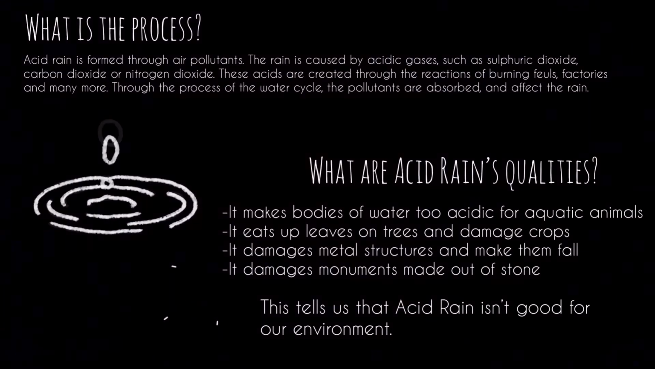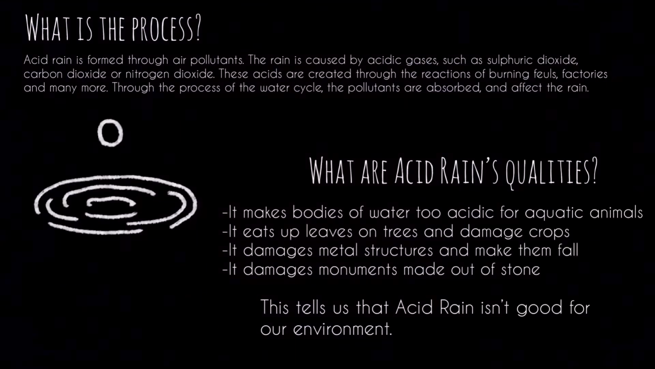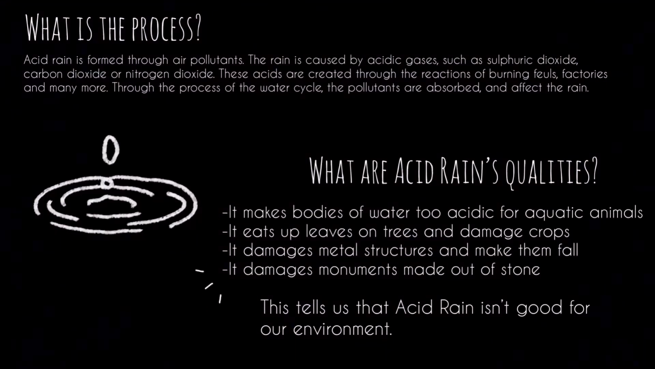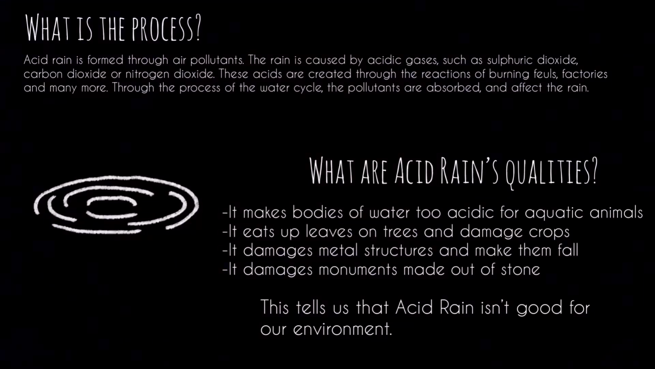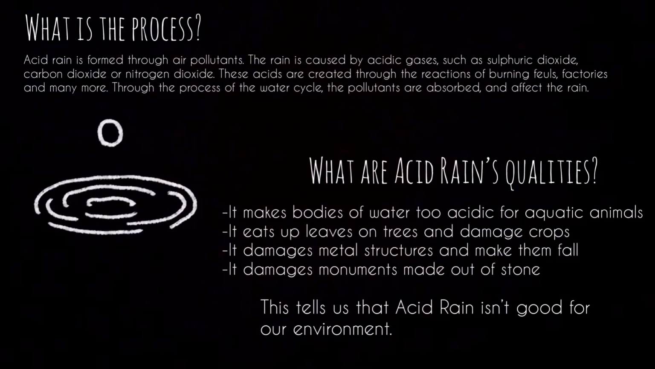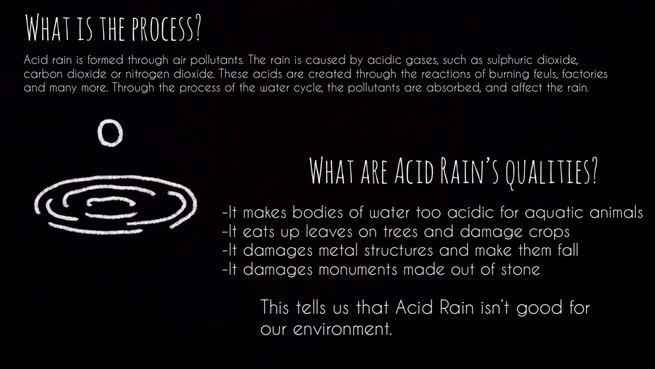These pollutants are then absorbed by our clouds, and soon, when it rains, the pollutants and chemicals all rain down on us. Some qualities of acid rain include making large bodies of water acidic, eating up leaves on trees and damaging crops, and even our own buildings, monuments, and so on.